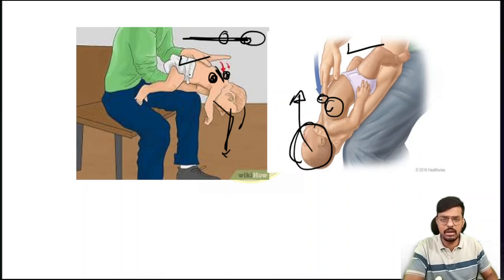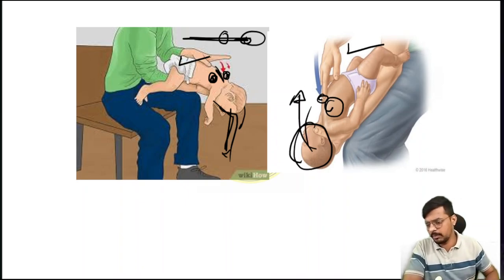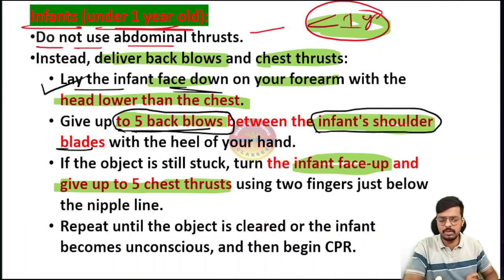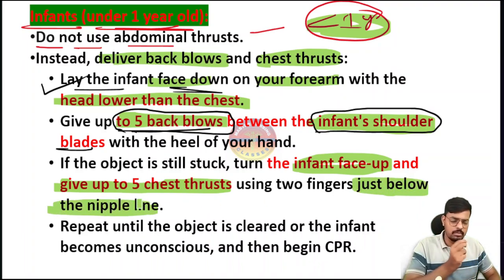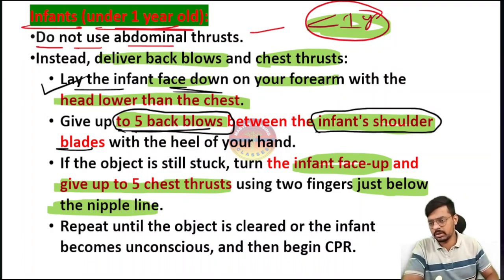The difference is that when giving the back blow, the face is facing downward, and when giving the chest thrust, the face should be facing upward. Very, very important. A mild difference like this brings changes in your answer. Use 2 fingers below the nipple line. The question will come: where do we give the chest thrust? Just below the nipple line. Very, very important question.